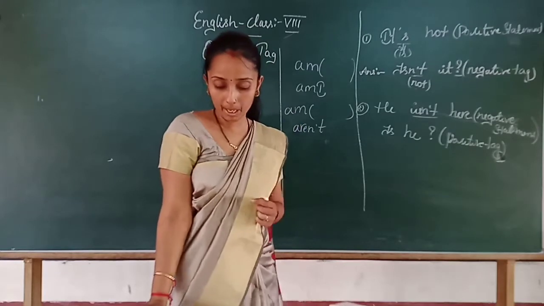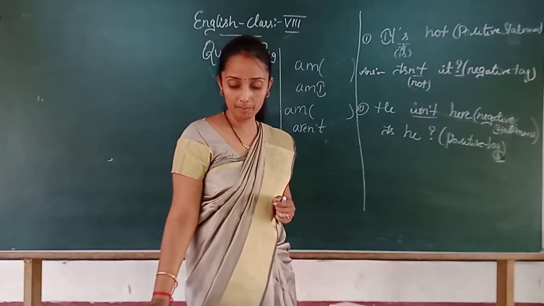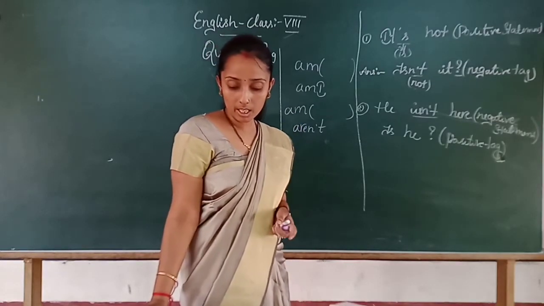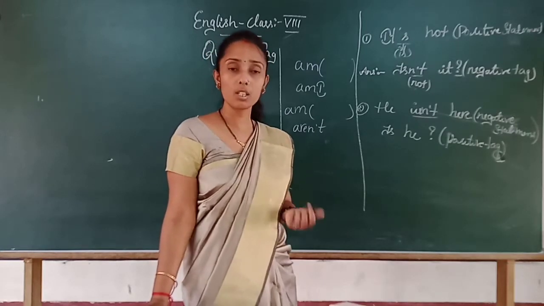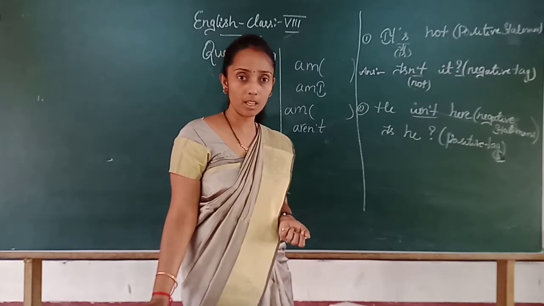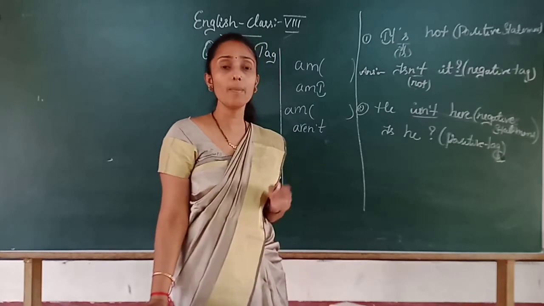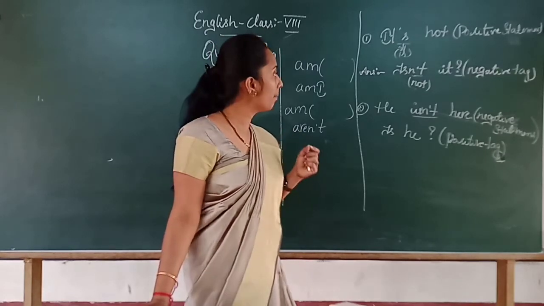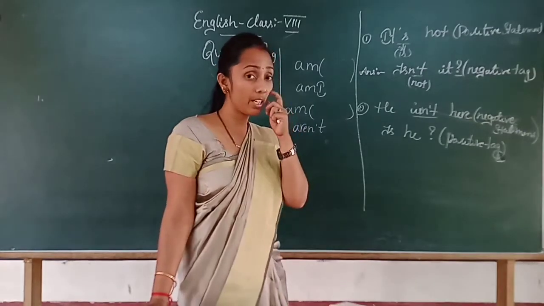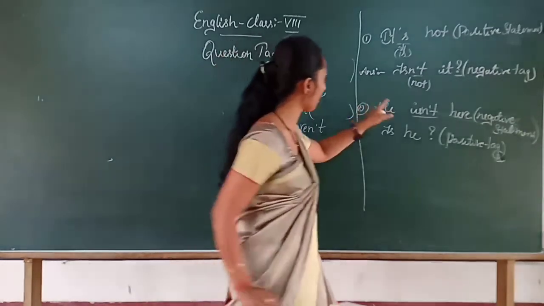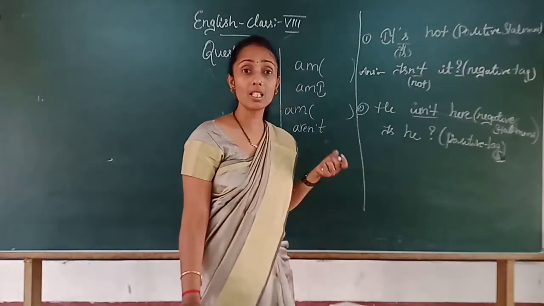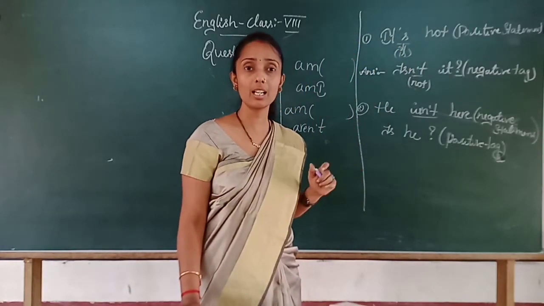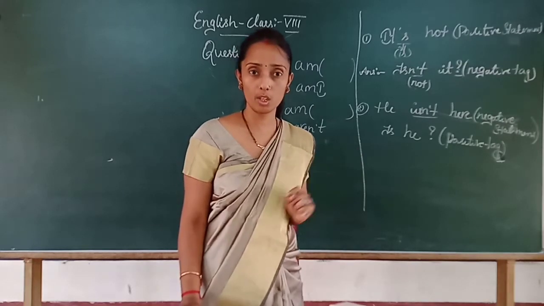Okay, listen here, what the definition says. See, if the main verb is an auxiliary verb in the statement. What is an auxiliary verb? Auxiliary verb, in the sense, is a helping verb. I hope you remember, right, children? This helping verb doesn't directly tell what the work is going on.